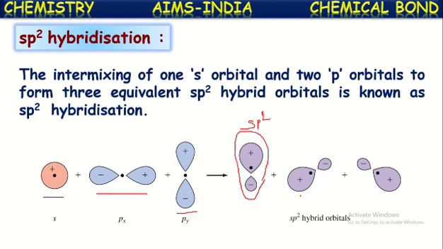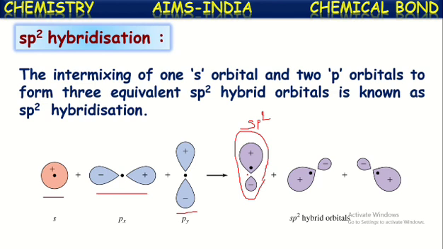And we can understand one more point here. However many orbitals participate in the hybridization, the same number of hybridized orbitals are formed. See here, one s orbital and two p orbitals means three orbitals are intermixing, and hence three hybridized orbitals are formed.